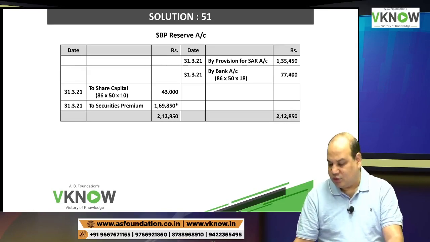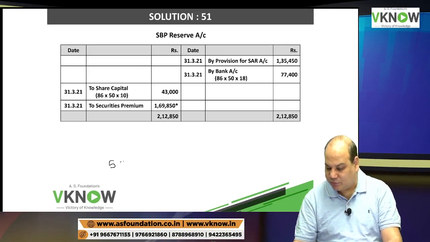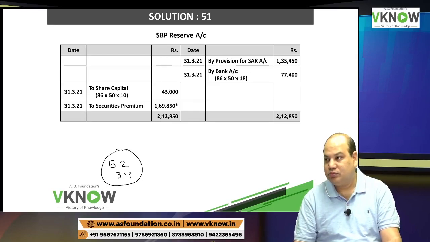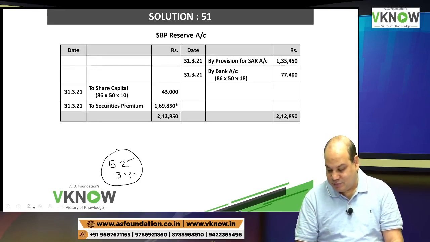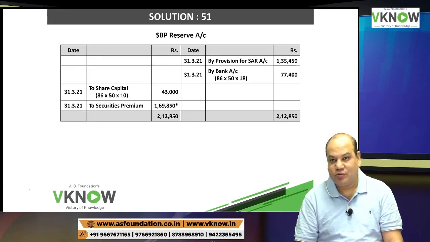Now here I will not take the breakup of 52 employees, 32, 4 employees like this, because who has the choice? The entity has a choice. So how will the entity decide whether 52 want cash or 32? They don't know. They will decide. They are not giving you the choice. Is it right? So they will either give cash or shares.